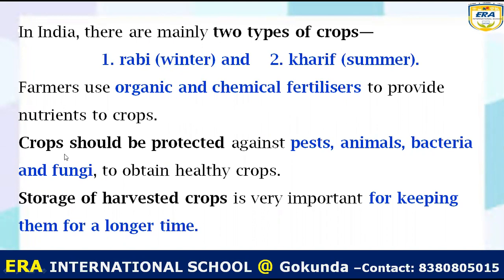Then next, crops should be protected against pests, animals, bacteria and fungi to obtain a healthy crop. The last is that storage of harvested crops is very important for keeping them for a longer time. If you harvest the crop and do not store it properly, it can be spoiled. So that's why we must keep the harvested crops very safe. So in this way, we learn about the first lesson. Just check your answers, learn it and understand it. Thank you.